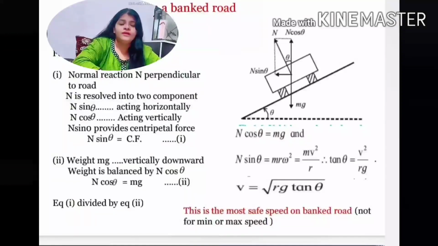Therefore, after cross multiplication, we get v square is equal to rg into tan theta. Taking the square root on both sides, v is equal to under root of rg into tan theta. This is the maximum speed of the vehicle with which it can be driven along the banked road.